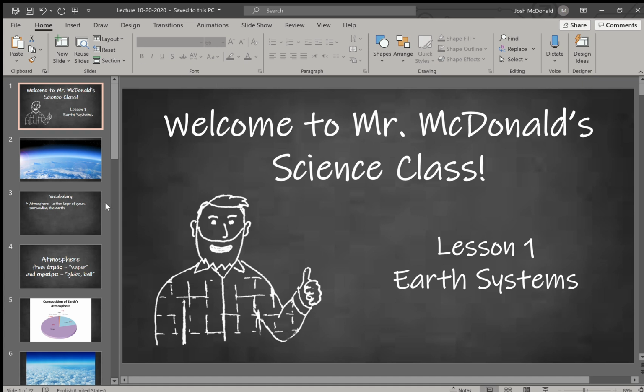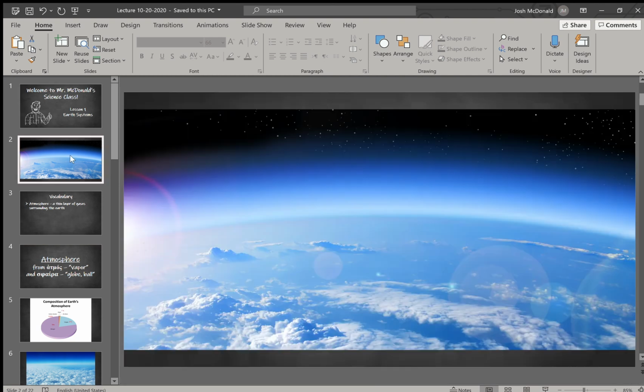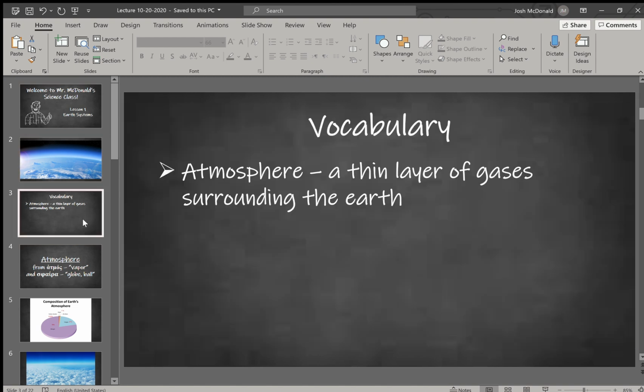So let's talk about another system of the Earth. Let's talk about the atmosphere. So when we look at our planet, and we mentioned this yesterday, the outermost layer of our planet consists of gases. That is our atmosphere. So the atmosphere is a thin layer of gases surrounding the Earth. So that's a pretty basic definition.